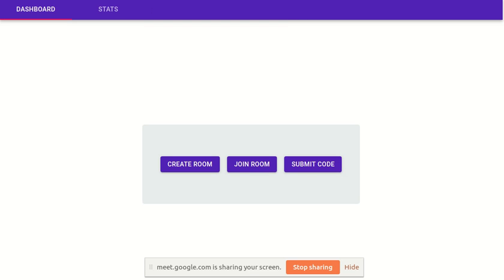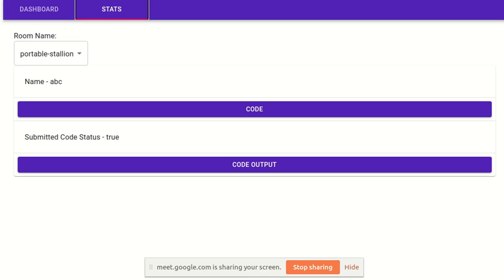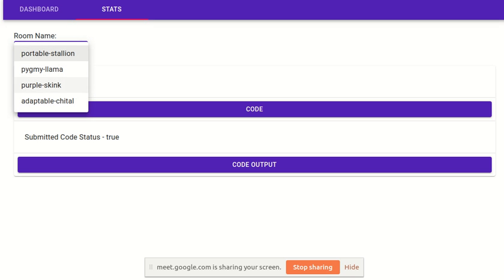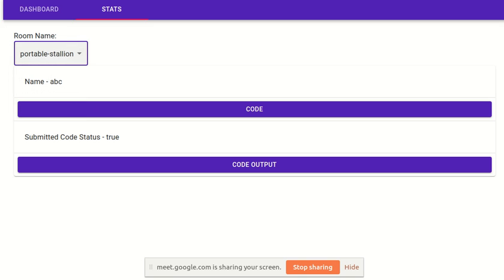Now since I have left the room, I have stats on all the rooms. The code submitted in each room by every student will be displayed. So as we can see, we have these many rooms, and this portable stallion room is the current one that we have accessed.